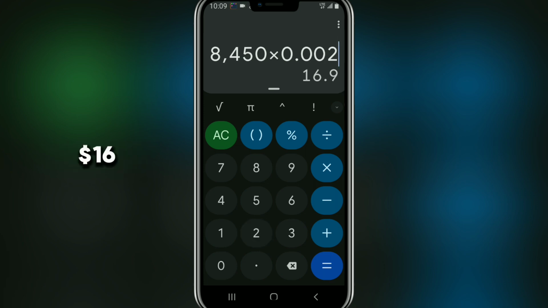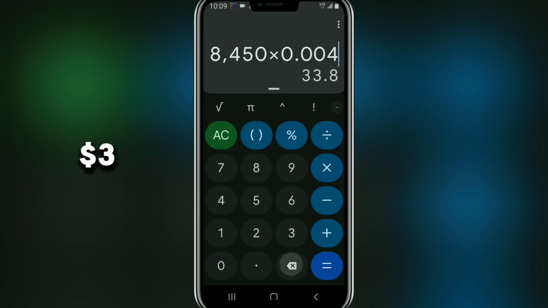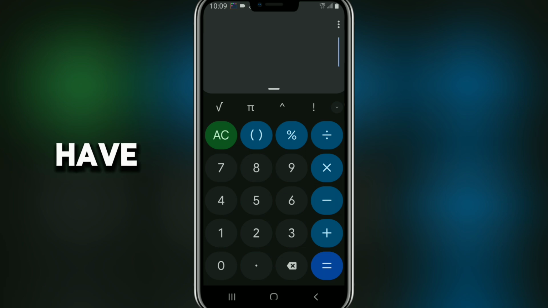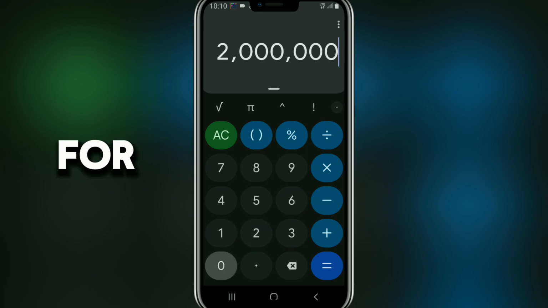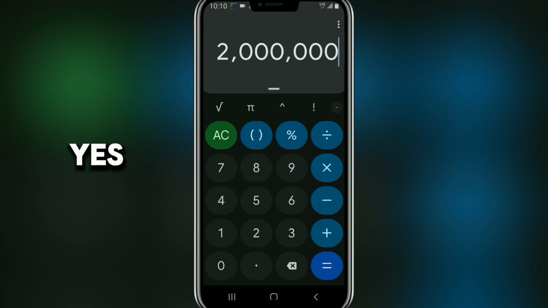You are going to get $16. If it is 0.003, you are going to get $25. If 0.004, you are going to get $33. If it is 0.005, you are going to get $42. It depends on what you have. For example, imagine you have 2 billion Memefi tokens, for those who have billions.